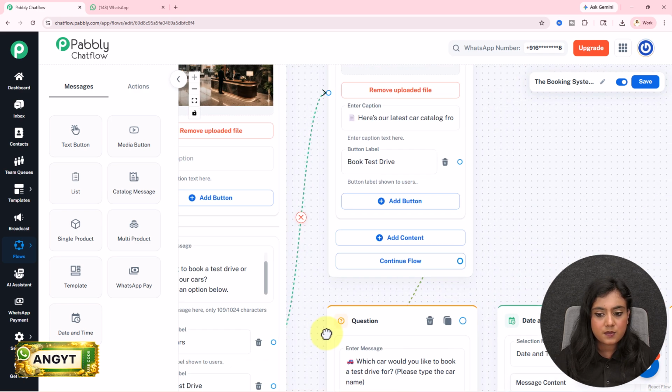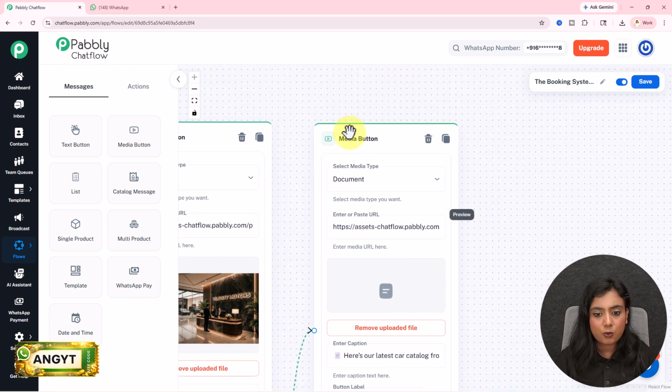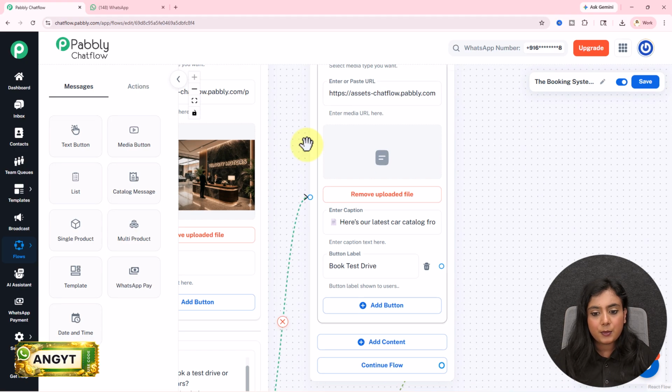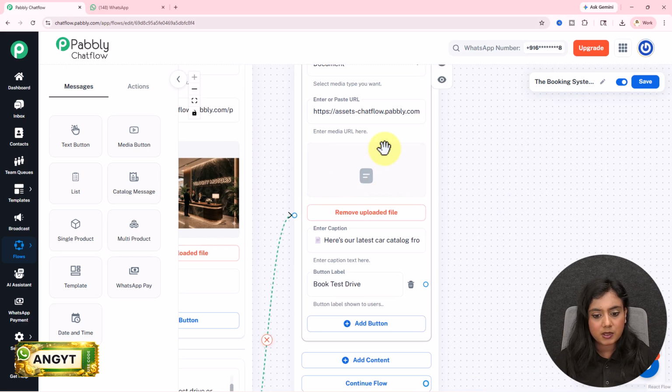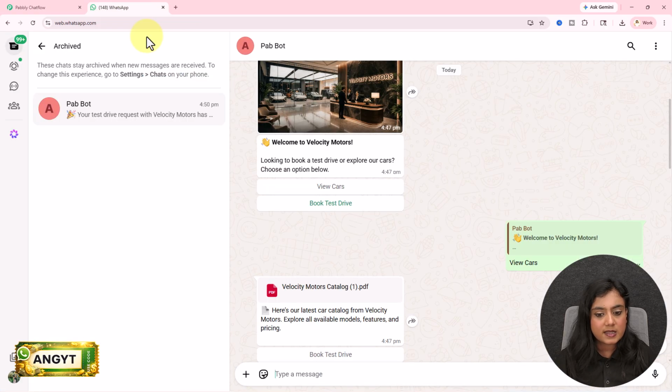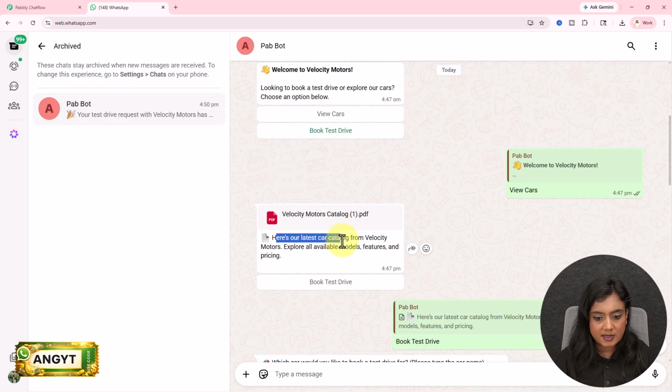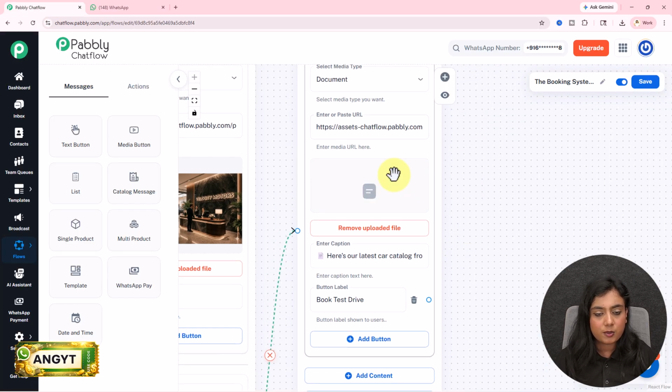First is view cars, where I have again added this node of media button. I've uploaded the PDF document. Now my media type is document. I have uploaded the document from here. The caption is going to be like this: here's our latest car catalog for Velocity Motors, explore all available models, features and pricing. And I've uploaded this document right over here.